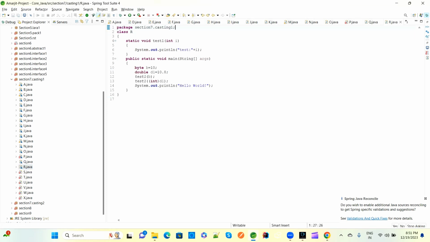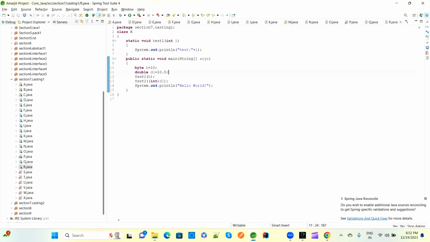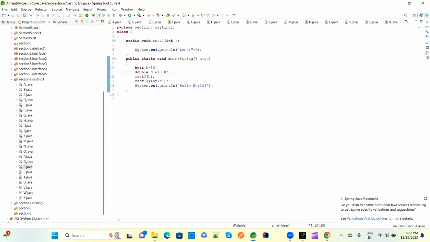Coming to this class, we have a static method. Now we are considering all of these as downcasting concepts here. We have the main method, and compiler will go for the main first. We have a byte b 10 and a double d 10.0. That is fine. We declare two variables here, a byte and a double.